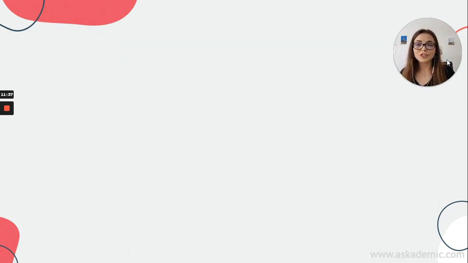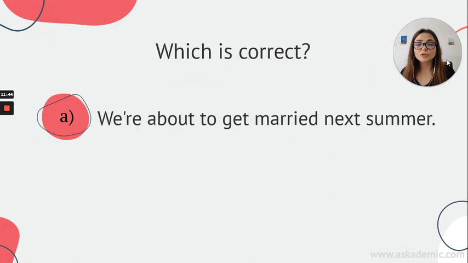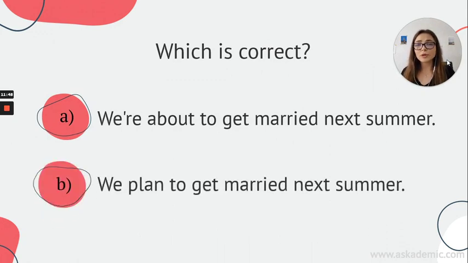And the next question, which one is correct? You should choose. A, we are about to get married next summer, or B, we plan to get married next summer. Which one? Okay, again, if you said B, you're right.